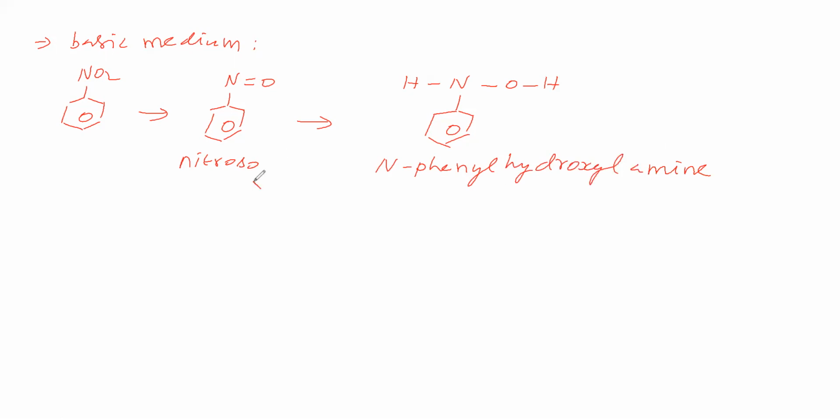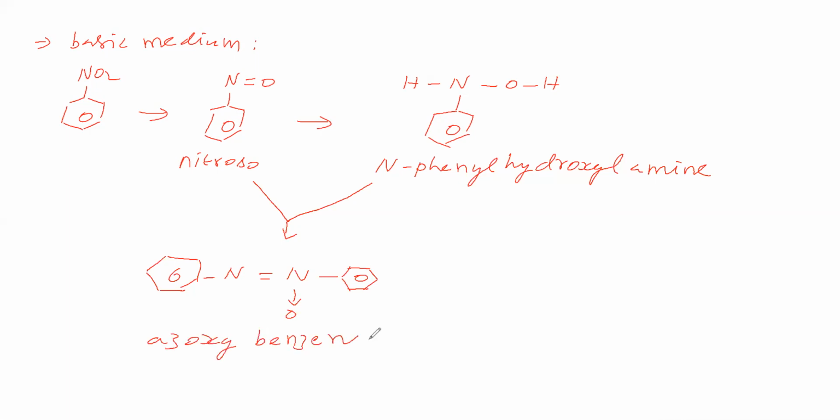Then this nitrosobenzene and N-phenylhydroxylamine are both combining. Both are combining to give what compound? That we will see. We are getting a compound, and this is called azoxybenzene.